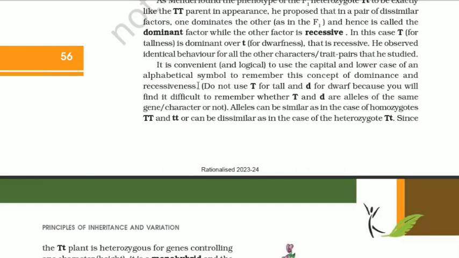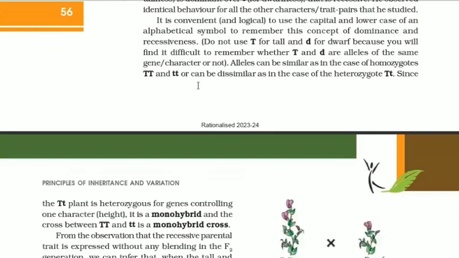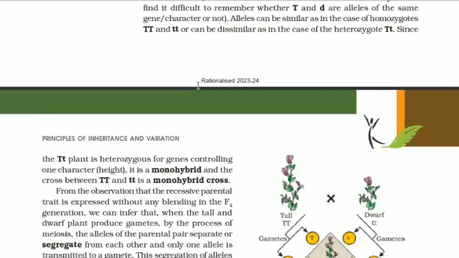He observed identical behavior for all the other character or trait pairs that he studied. It is convenient and logical to use the capital and lowercase of an alphabetical symbol to remember this concept of dominance and recessiveness. Make sure you do not use capital T for tall and small d for dwarf, because you will find it difficult to remember whether capital T and small d are alleles of the same gene or character or not. Alleles can be similar, as in the case of homozygotes, capital T capital T and small t small t, or can be dissimilar, as in the case of the heterozygote, capital T small t.